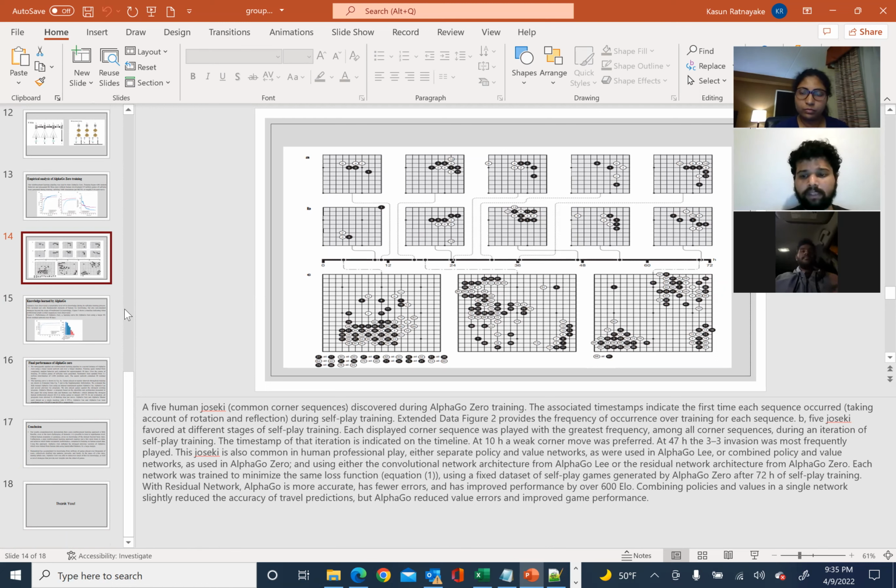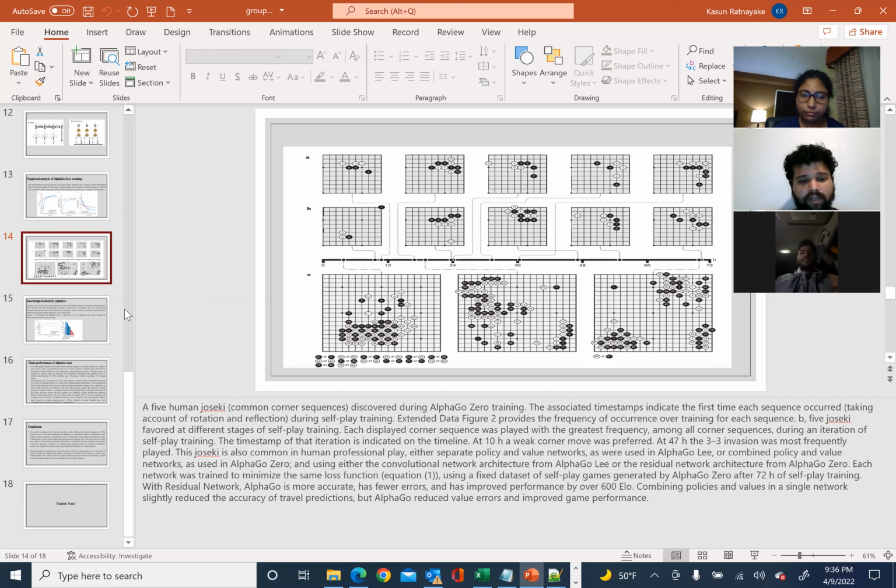And in figure B, five joseki favored at different stages of self-play training. Each displayed corner sequence was played with the greatest frequency among all the corner sequences during an iteration of self-play training, and the time step of that iteration is indicated on the timeline. At 10 hours, a weak corner move was preferred. At 47 hours, the 3-3 invasion was most frequently played.